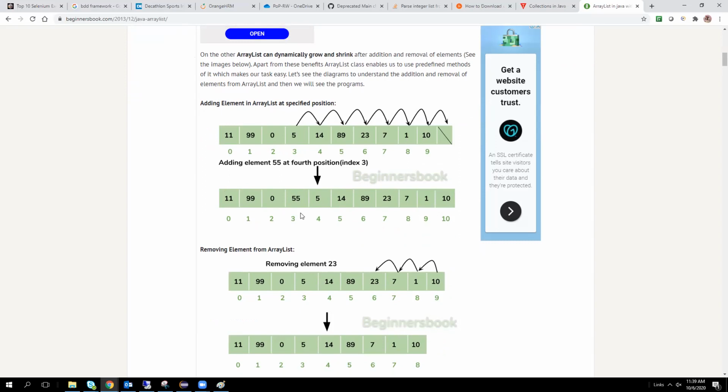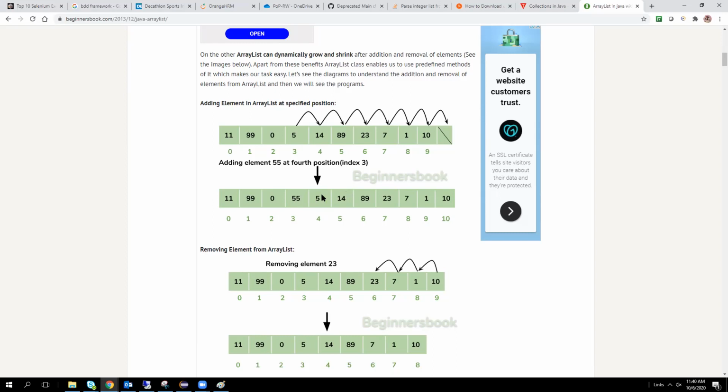When we store 55 at the third index, it automatically generates one more section at the last. That is the advantage of array list. At runtime, it automatically increases the size of the array. If you want to try this logic in arrays, then the fifth element is replaced with 55.